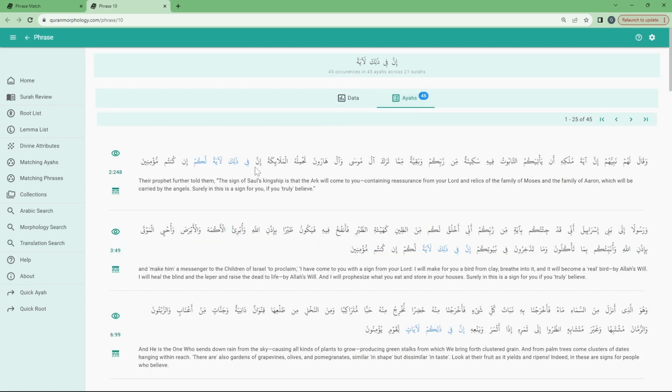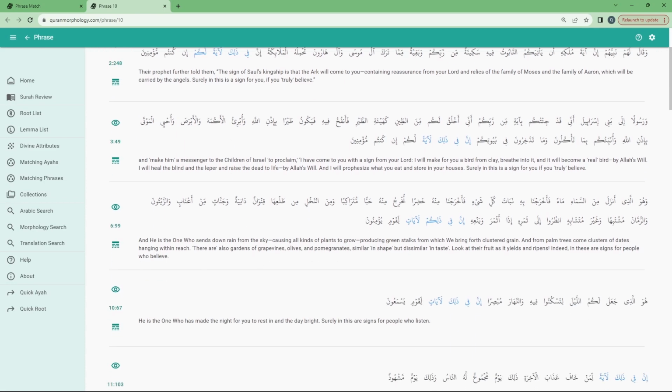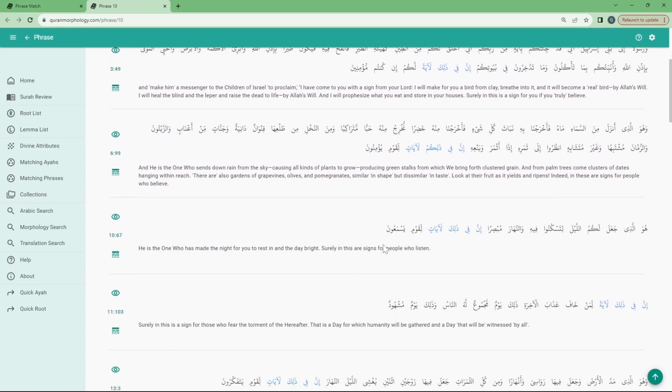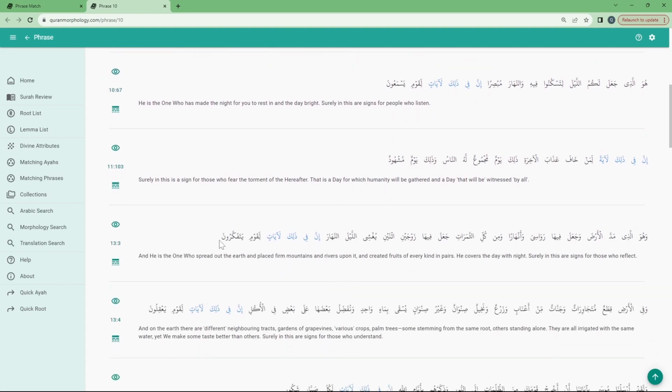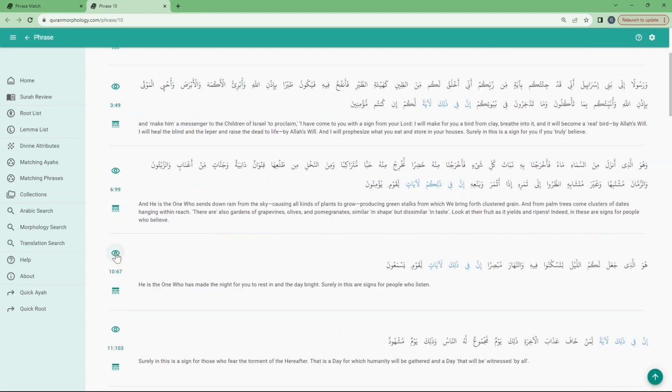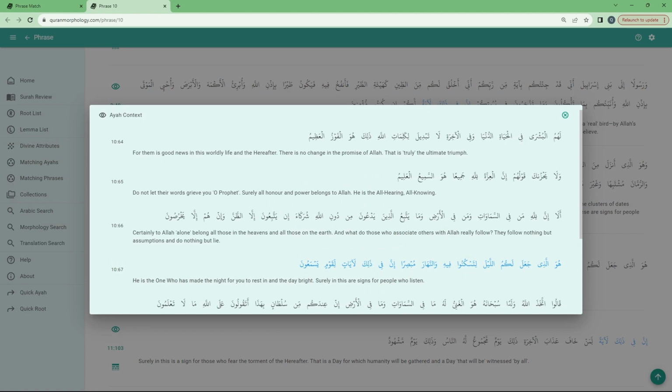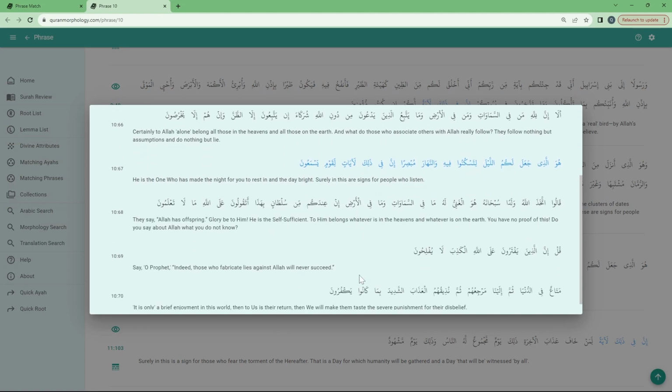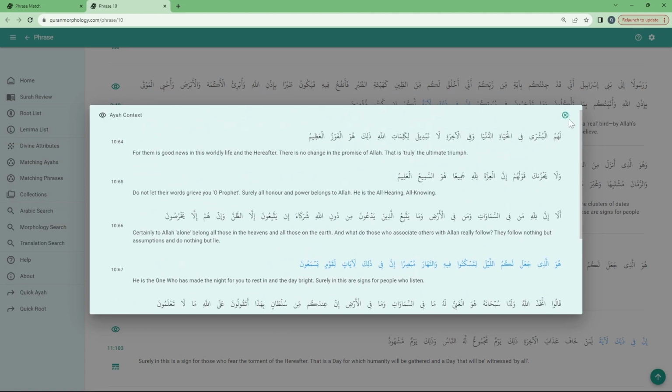These are the ayahs. Inna fi zalika ayatul lakum in kuntum mu'minin. لقوم يؤمنون لقوم يسمعون يتفكرون, those who ponder, يعقلون, those who use reason. We can just hit the eye icon here and it will show me the 3 ayahs before and the 3 after, so I can see a brief context.